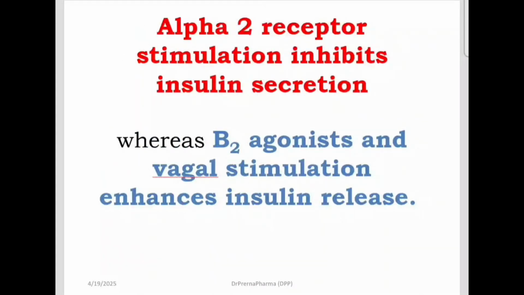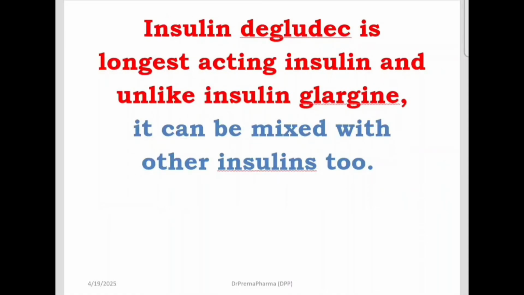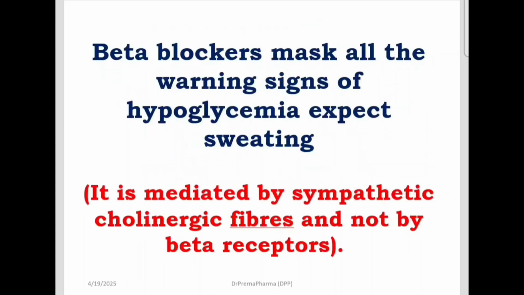Alpha 2 receptor stimulation inhibits insulin secretion, while beta 2 agonist and vagal stimulation will increase the insulin release. That is their physiological metabolic roles. Insulin degludec is the longest acting insulin and unlike insulin glargine it can be mixed with other insulins as well. So the longest acting insulin is degludec and unlike insulin glargine it can be mixed also.